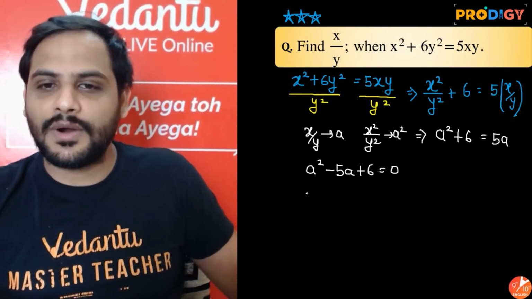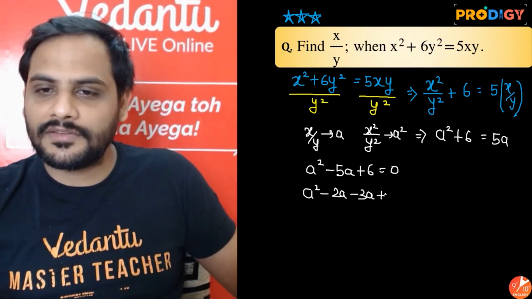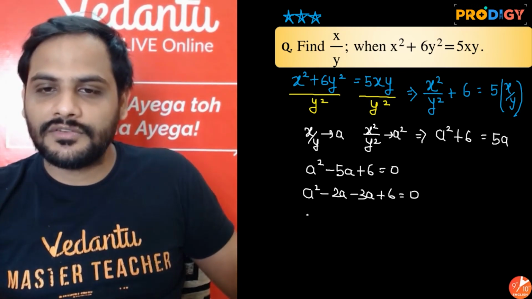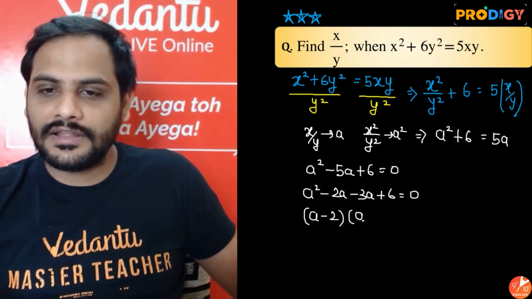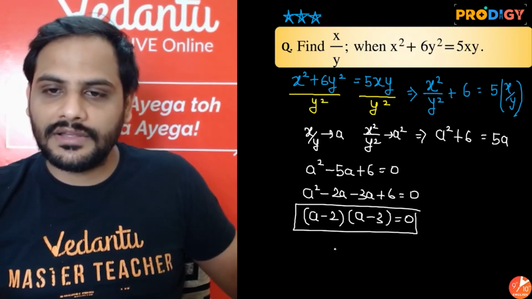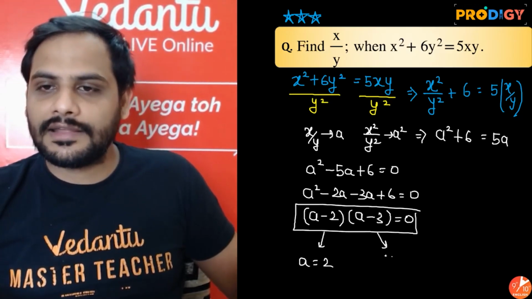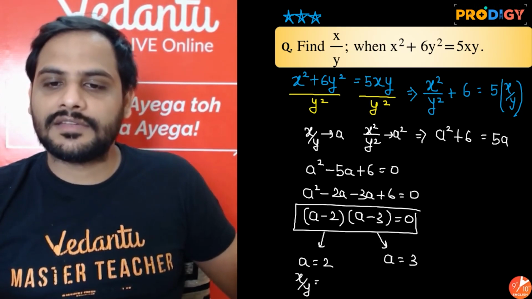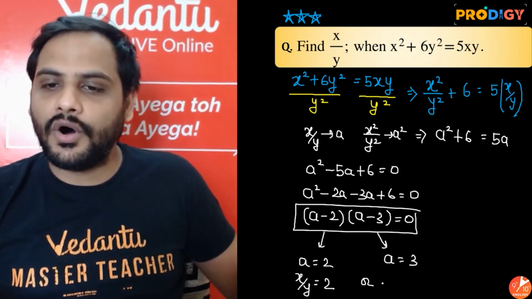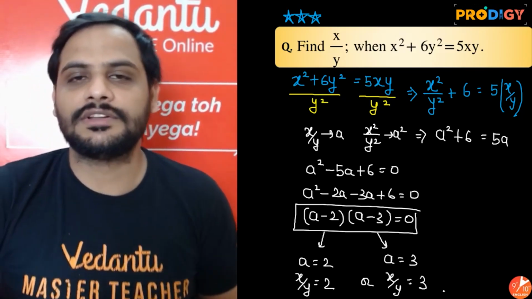Let's factorize this quadratic equation. So a square minus 2a minus 3a plus 6 equal to 0. So here we have (a minus 2) into (a minus 3) equal to 0. So from here, guys, we got either a is equal to 2 or a is equal to 3. That means x by y is either equal to 2 or x by y is equal to 3.